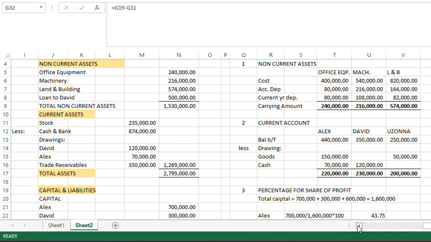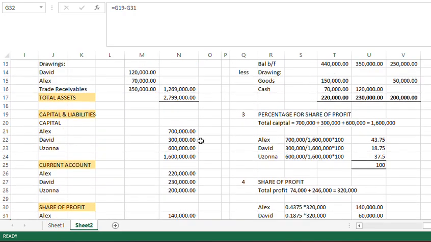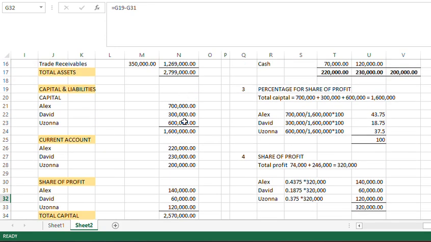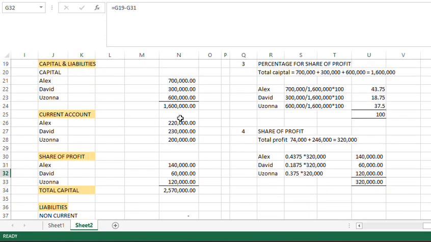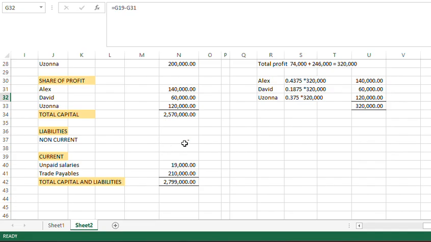So that is why you see the current account. We have capital. Capital is still the same, nothing. Then we have current account of 220, 230, and then Ozonna 200. Then we have share of profit as we've explained. Then if you sum total capital, current account and share of profit, you have 2,570,000.